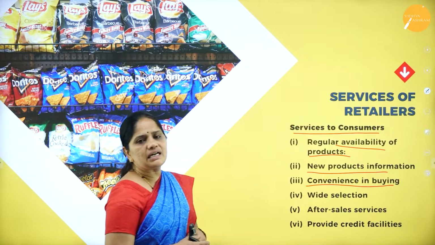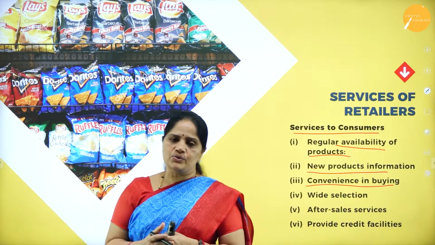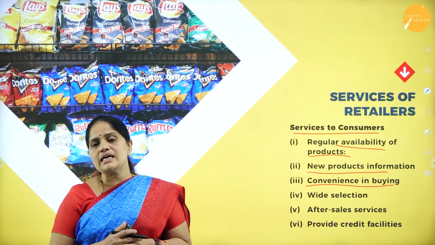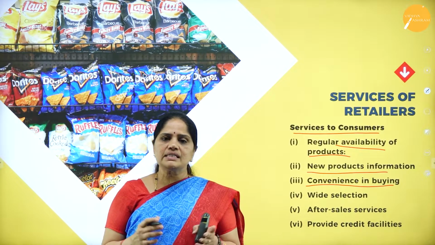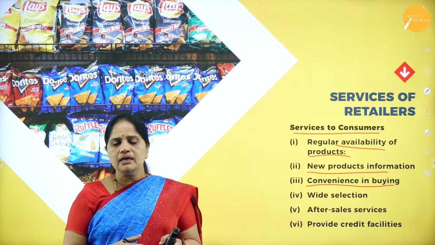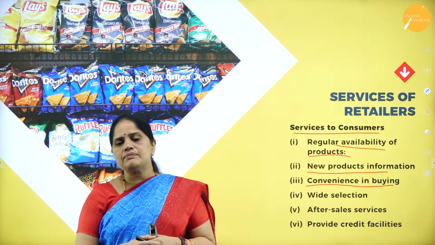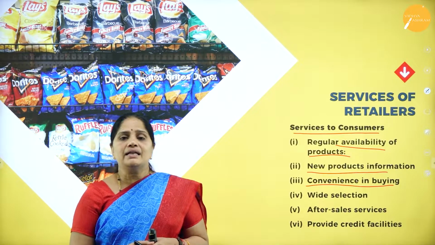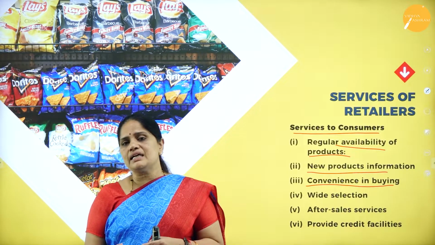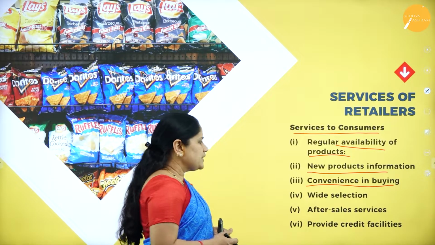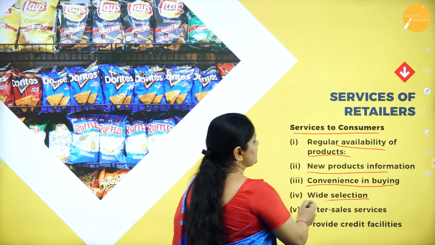The retailer buys in fairly large quantity, but he will be selling as per the convenience of the consumer. Whatever quantity is demanded by the consumer, he will give it, and in this way he makes it convenient for the consumer to buy the product.